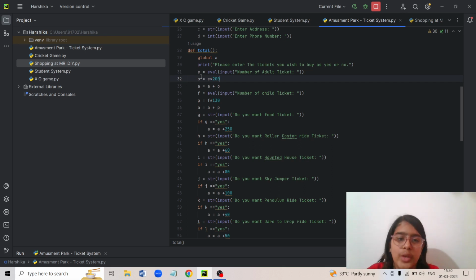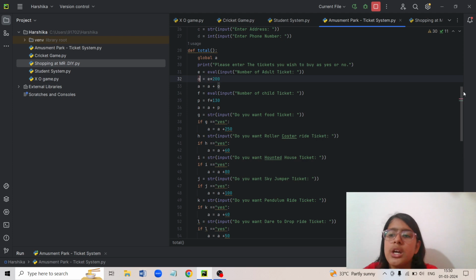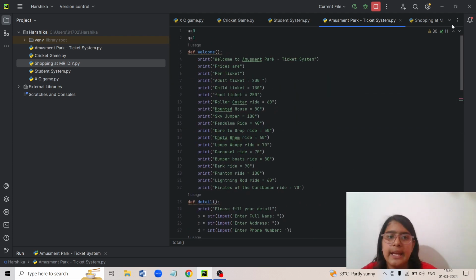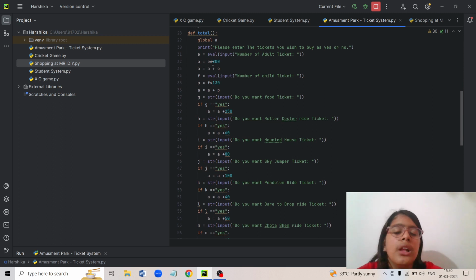That's why I directly put O here. But if you want to know which variables you have used, then you can put each and every variable at the top where I have put A and Q right over here. But it's not necessary to write if you only need it inside the function. So now we know that O is the value of what? Adult tickets.